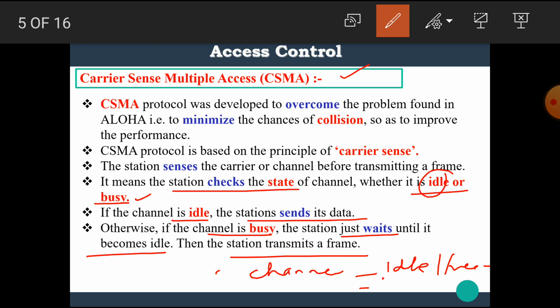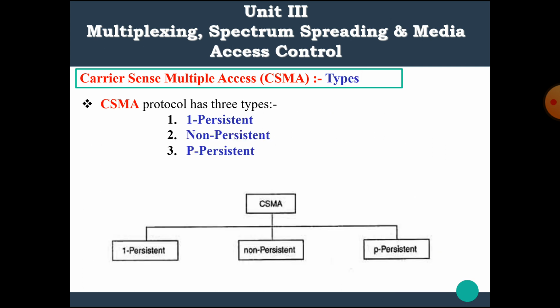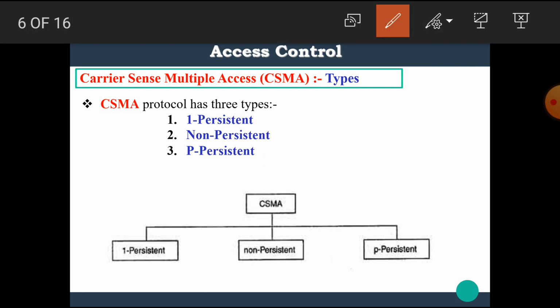And if the channel is busy, then the station waits for some time until the channel becomes idle. When the channel becomes idle, then the station transmits the data. I hope you all understand the basic idea about the CSMA.